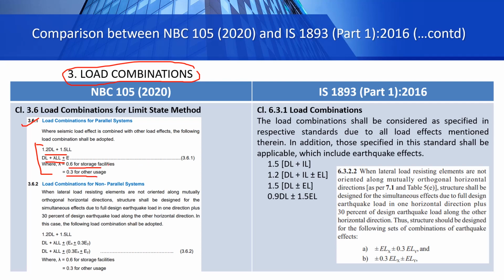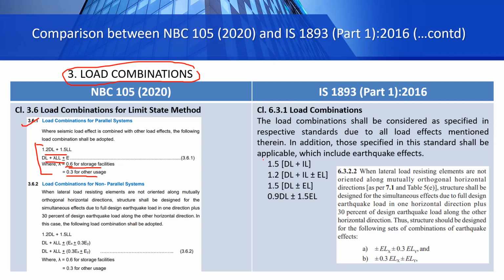So what it means is that when we are assigning live loads in our building according to this new code, we have to make two cases for load patterns. One will be the normal live load, which has load factor of 0.3. And if we have, for example, any room separated for storage of different things, then for that kind of live load, we have to use the load factor of 0.6. We will go into detail about this load factor during our design classes.